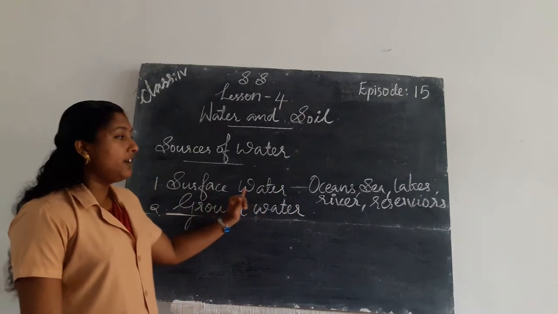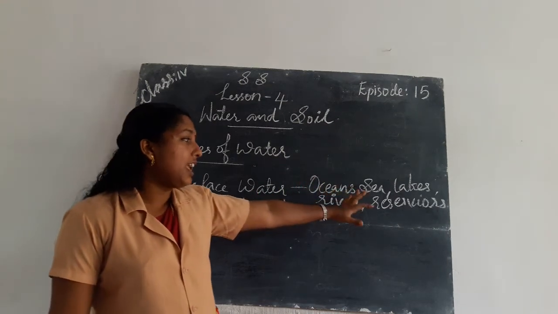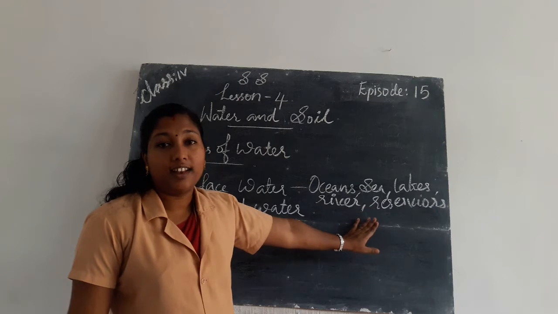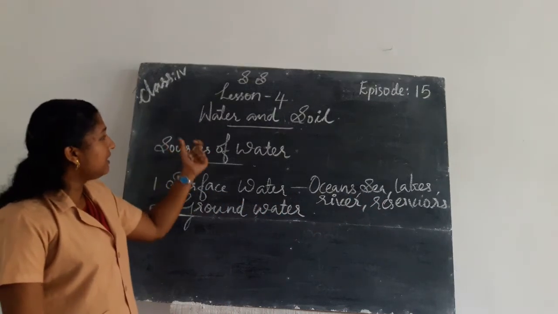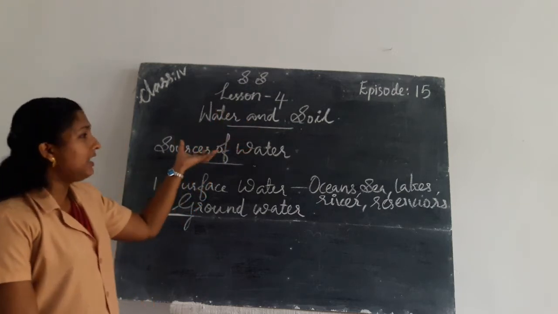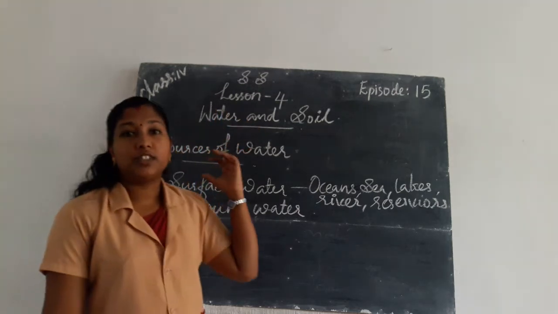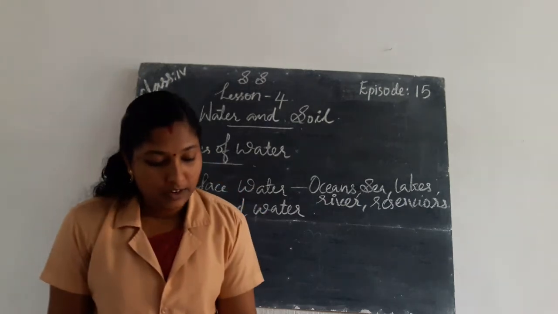Then we learn about surface water. The surface water is found in oceans, seas, lakes, rivers and reservoirs. Once again, what do we learn? Yes, we learn about water and soil. So water and soil are the resources present in our earth.